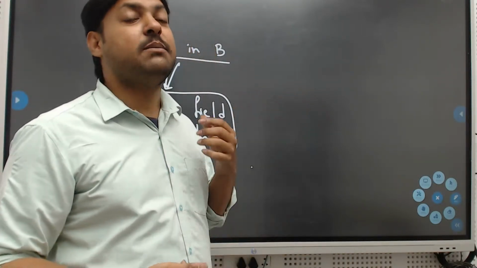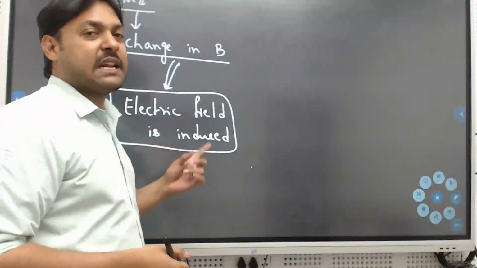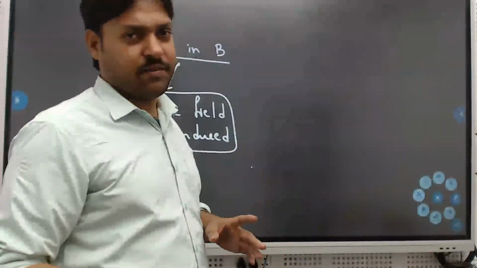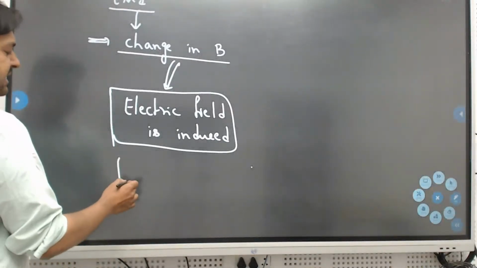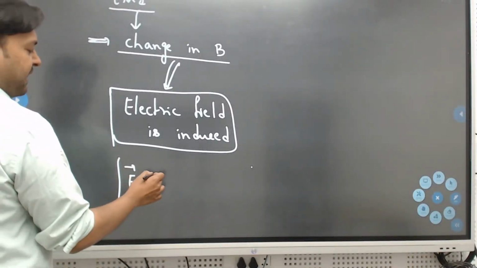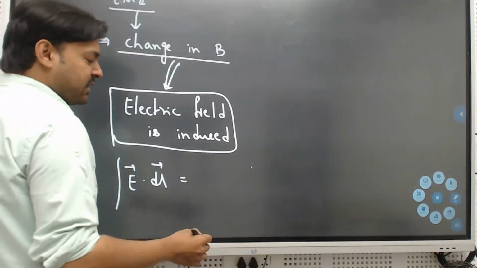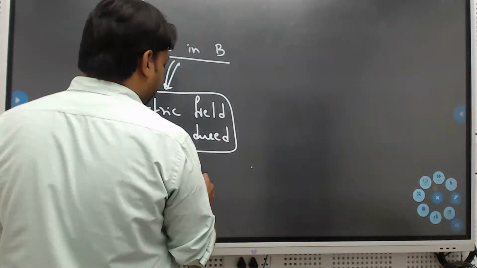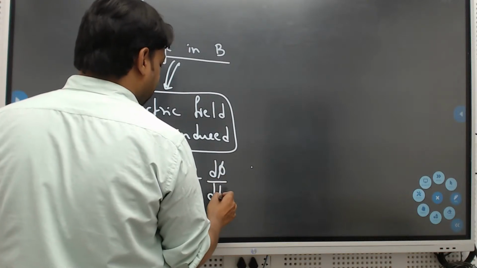Then how is the charged particle moved initially? That is because of what? Electric field developed in that region. So we have a formula there, I think. The formula is integral E vector dot dl vector, which equals the change in the flux. So we can write it as d phi by dt.